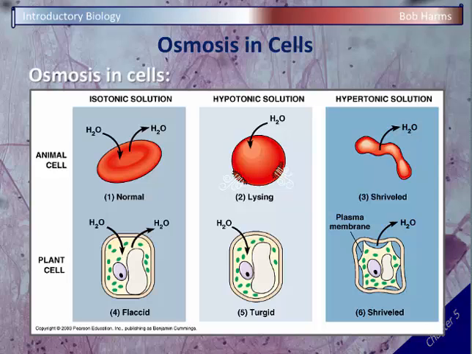The only difference, though, with the plant cells is plant cells, remember, have a big, thick plant cell wall, and so that plant cell is not going to swell up and burst like an animal cell. It may swell up and be under a lot of pressure, but you can't visually see that water pressure because that cell is going to be held together by the cell wall.